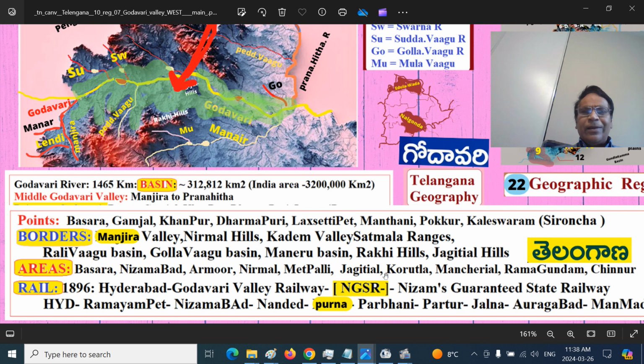The areas that are covered are the Basara area, Nizamabad, Armoor, Nirmal, Mettupalli, Jagatyala, Korutla, Manchiryal, Ramagundam and Chinnur, which are the prominent taluks or mandals or sometimes the modern district headquarters or major centers, the areas covered by the Godavari Valley West.